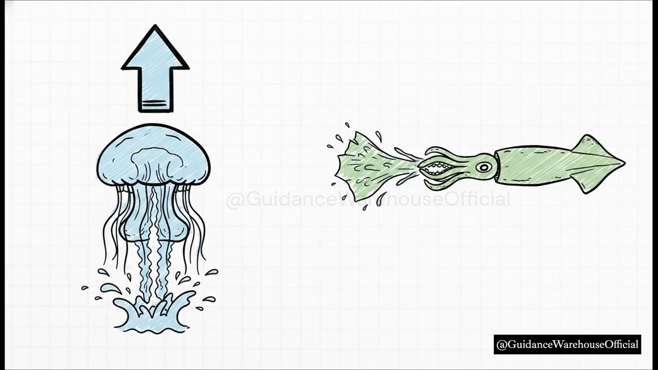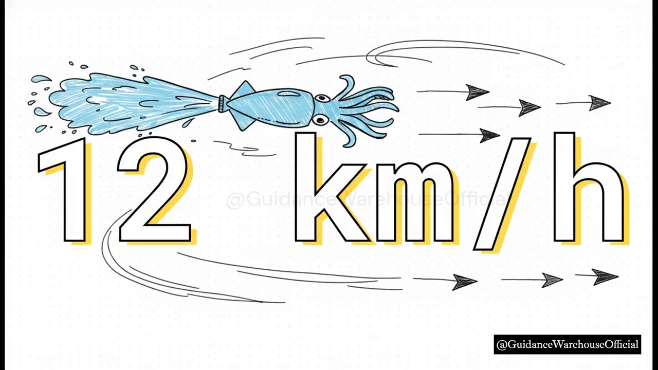Squids take this a whole step further. They use the exact same momentum principle, but they have a biological nozzle that they can actually aim forward or backward to steer. They're basically biological jet fighters. And because they utilize the conservation of momentum so efficiently, a typical squid can hit top speeds of 12 kilometers per hour. That is incredibly fast for an animal, essentially just spitting water out of a tube to move.